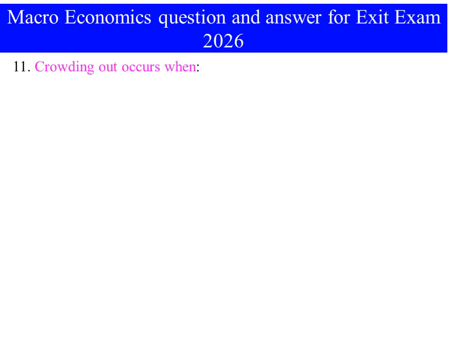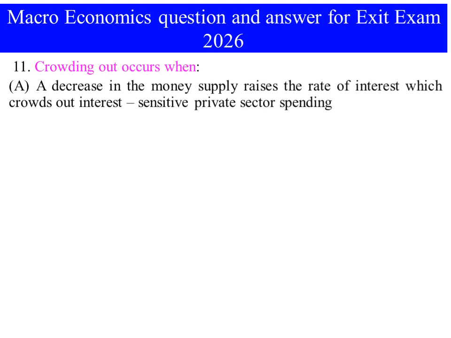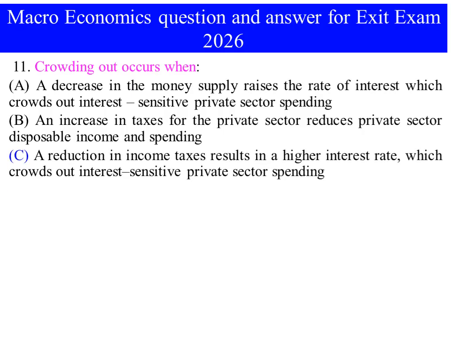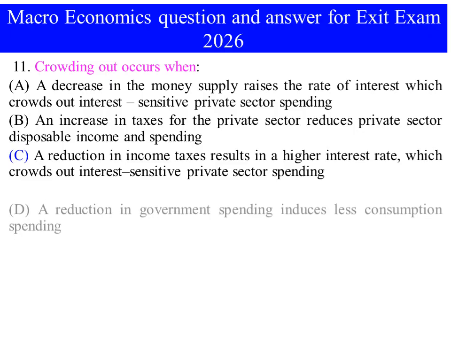Number 11. Crowding out effect occurs when A. A decrease in the money supply raises the rate of interest which crowds out interest sensitive private sector spending. B. An increase in taxes for the private sector reduces private sector disposable income and the spending. C. A reduction in income tax results in higher interest rate which crowds out interest sensitive private sector spending.